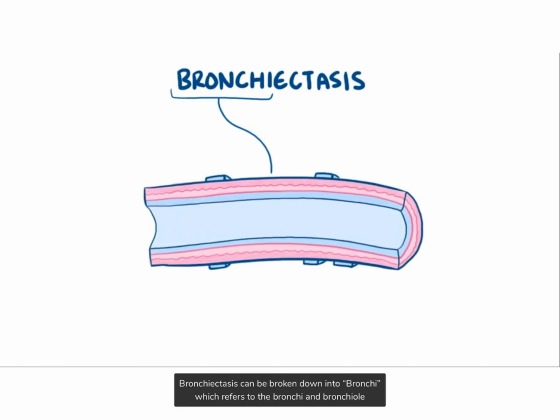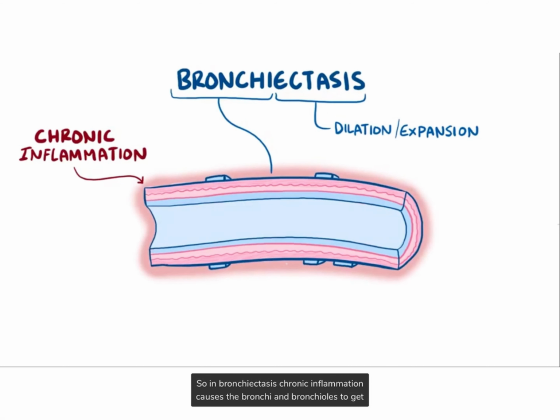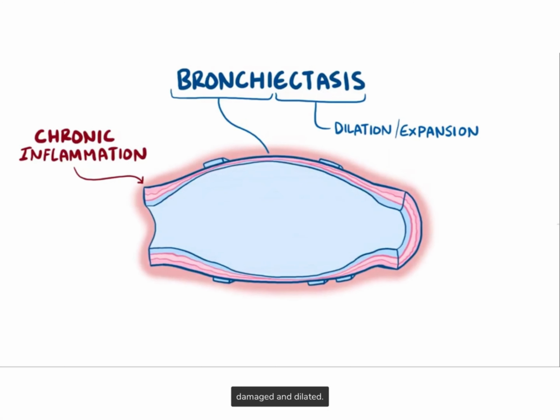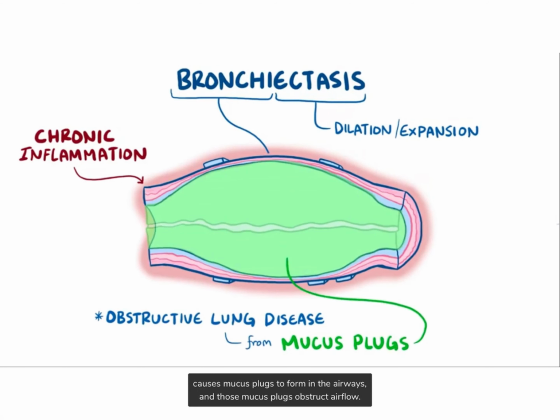Bronchiectasis comes from bronchi, which refers to the bronchi and bronchial airways of the lower lungs, and ectasis, which means a dilation or expansion. So in bronchiectasis, chronic inflammation causes the bronchi and bronchioles to get damaged and dilated. Bronchiectasis is an obstructive lung disease, and that's largely because the inflammation causes mucus plugs to form in the airways, and those mucus plugs obstruct airflow.